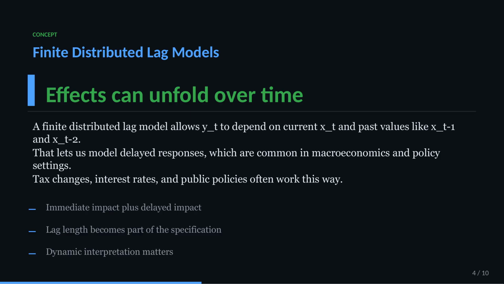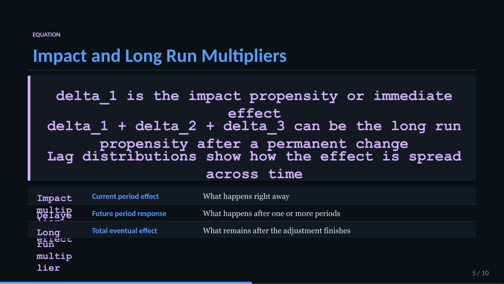The coefficients in an FDL model have a natural interpretation. The coefficient on current x is the impact multiplier, or immediate effect. The coefficients on lagged x terms describe delayed effects. If the change in x is permanent, we add those effects together to get the long-run multiplier, which tells us the eventual total effect after the adjustment has worked through the system.